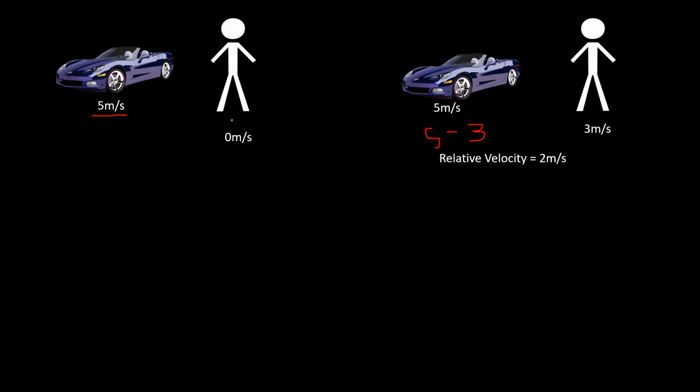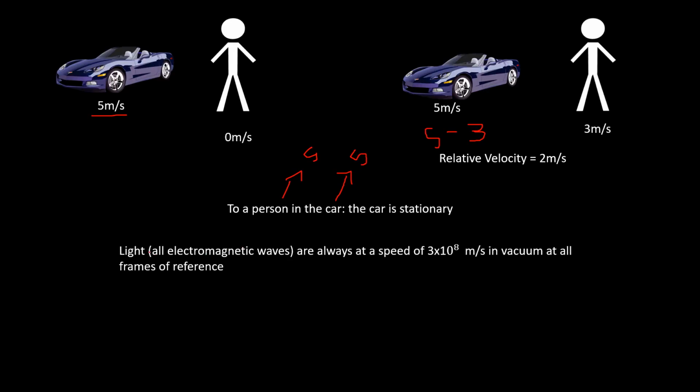Relative velocity depends on the frame of reference. So if you are not moving, the car is moving at 5 meters per second. If you are moving, the car is moving at a different velocity. To a person inside the car, the car is not moving, because the person is moving at 5 meters per second and the car is moving at 5 meters per second. Relative velocity applies to all objects except for electromagnetic waves, which include visible light.